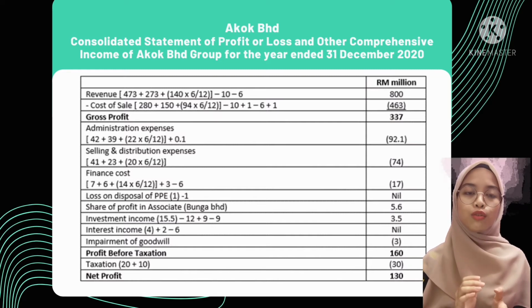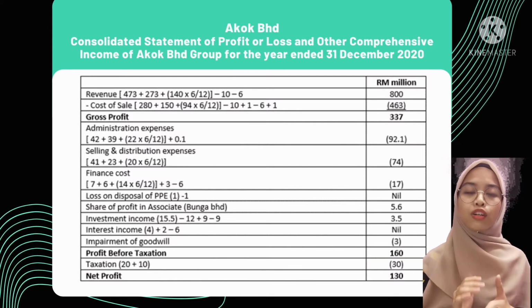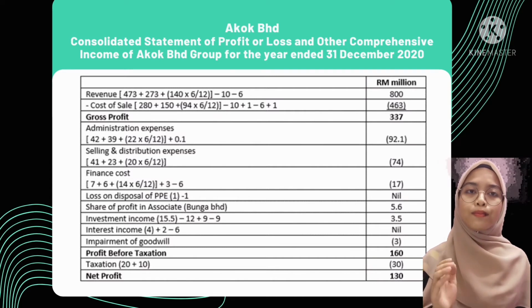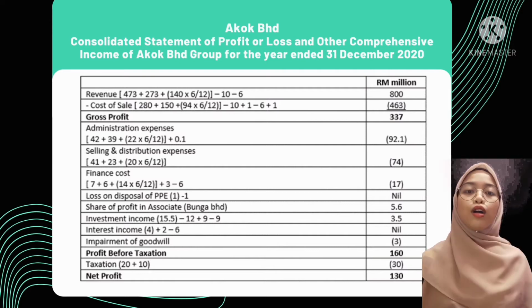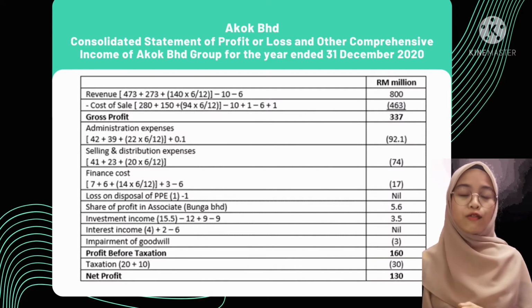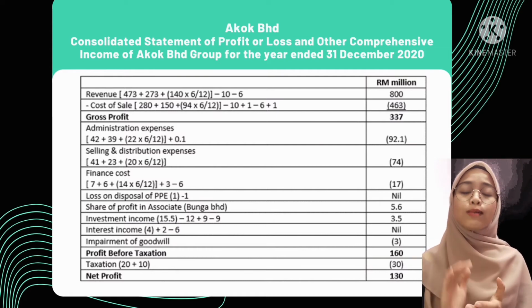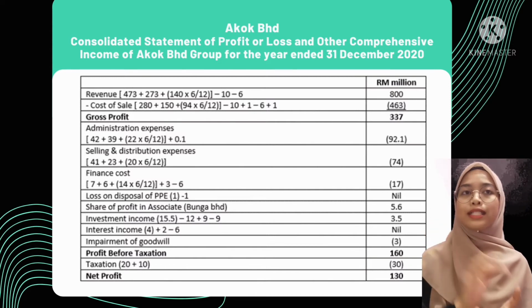Both the price of goods sold and unrealized profit from the company need to be deducted on the cost of sale as well. Depreciation on the disposal of equipment must be multiplied by 10% to be added to administrative expenses. Loss for disposal, which is on additional information number 1, also needs to be deducted since it is an intra-group transaction. Share of profit in associate, which is Bunga Berhad, needs to be apportioned by 6 months and multiplied by the holding percent, which is 40%.